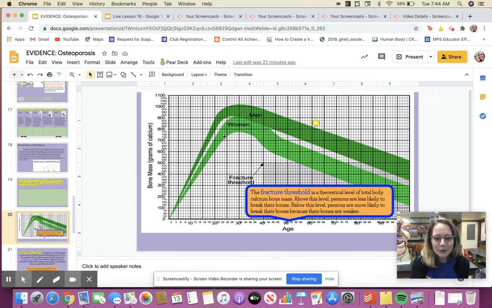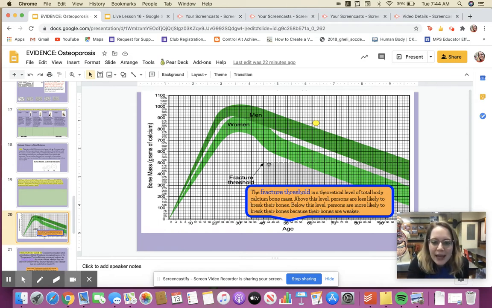So, just before age 30, both men and women kind of reach a peak in their bone mass, meaning their bones are not going to get any thicker, they're not going to get any stronger, and after that point, it's kind of downhill. So we expect both men and women to lose a lot of bone mass as they age. Totally normal. However, there's a certain point at which a person has lost so much bone mass, their bones are so thin or brittle that they're likely to break or fracture. And that's the problem in osteoporosis.